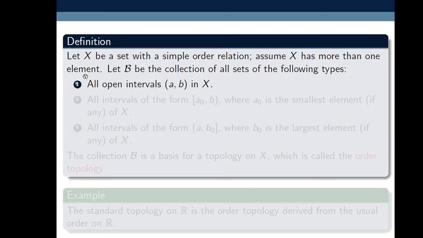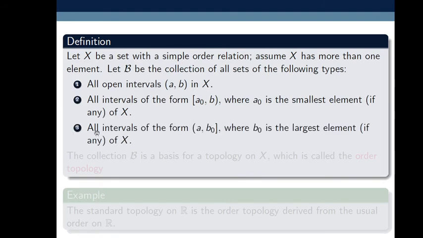First, all open intervals (a, b) in X. Second, all intervals of the form half open interval [a0, b), where a0 is the smallest element of X, if it exists. Third, all intervals of the form half open interval (a, b0], where b0 is the largest element of X, if it exists.